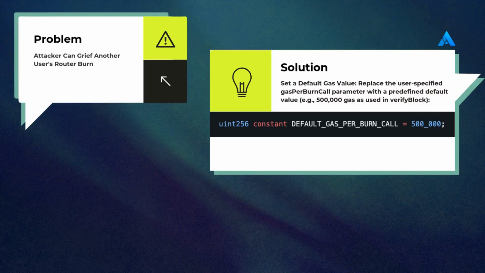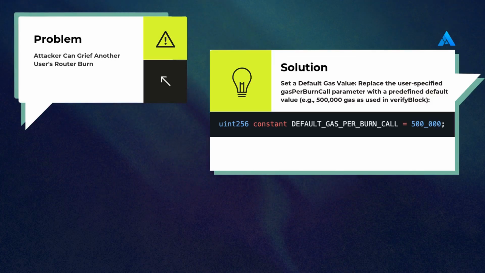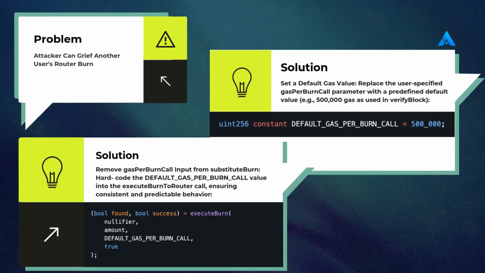Attacker can grief another user's router burn. Set a default gas value. Replace the user-specified gas per burn call parameter with a predefined default value. For example, 500,000 gas as used in verify block. Remove gas per burn call input from substitute burn. Hard code the default gas per burn call value into the execute burn to router call, ensuring consistent and predictable behavior.